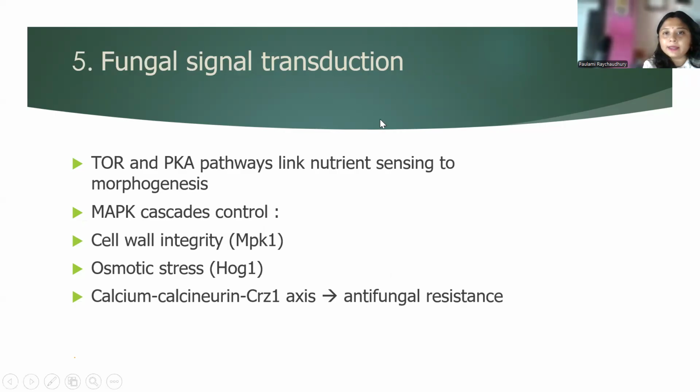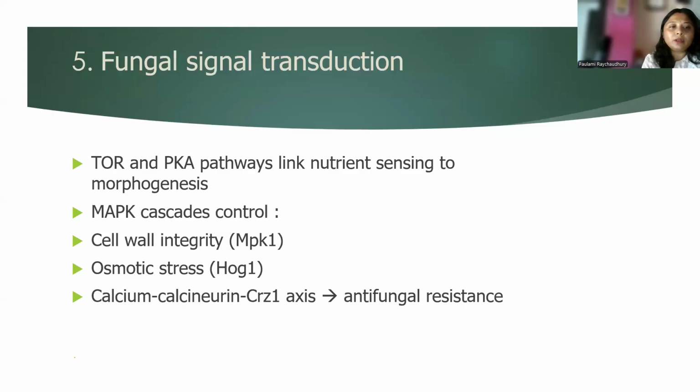Now, fungal signal transduction. TOR and PKA pathways link nutrient sensing to morphogenesis. And the MAPK cascade controls cell wall integrity, osmotic stress, and the calcium calcineurin CRZ1 axis causing antifungal resistance.